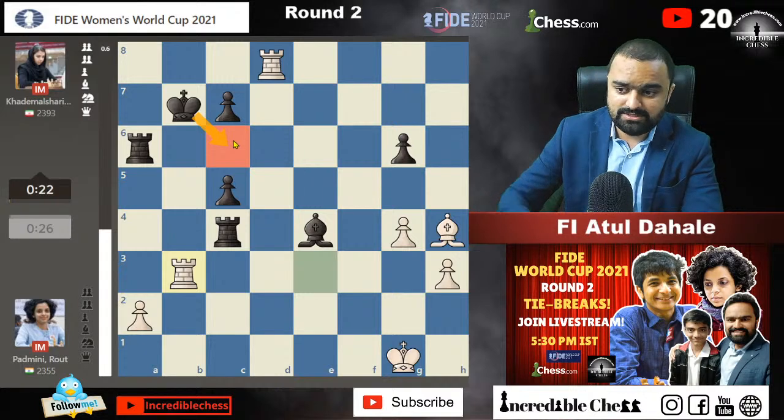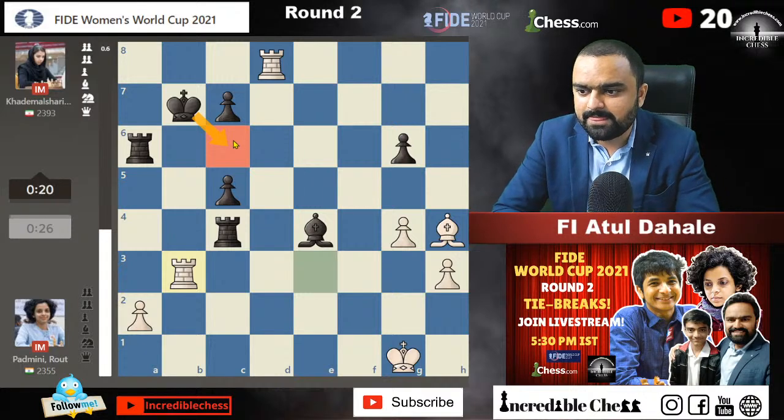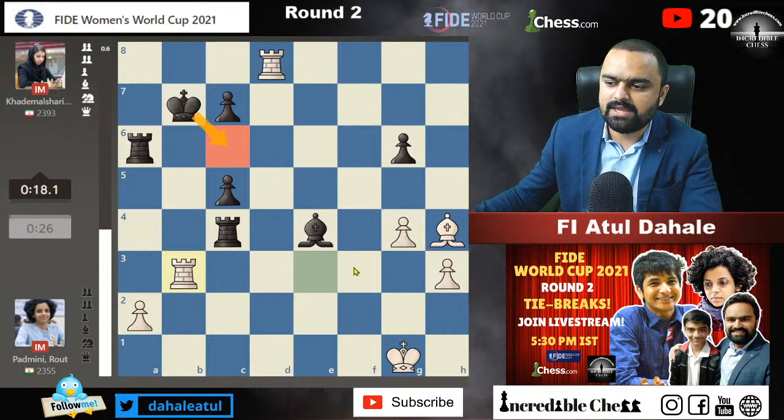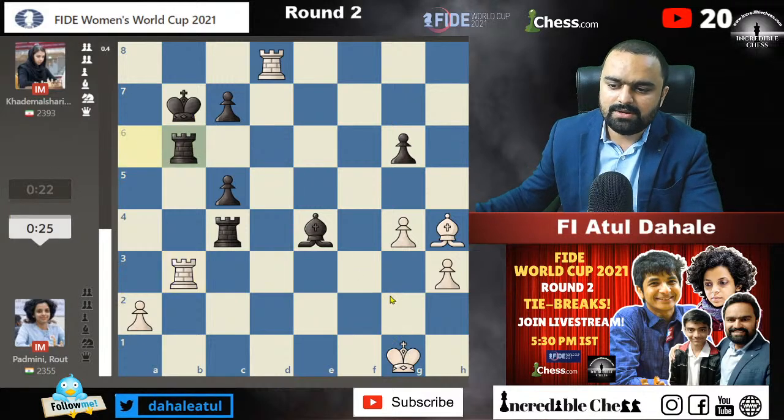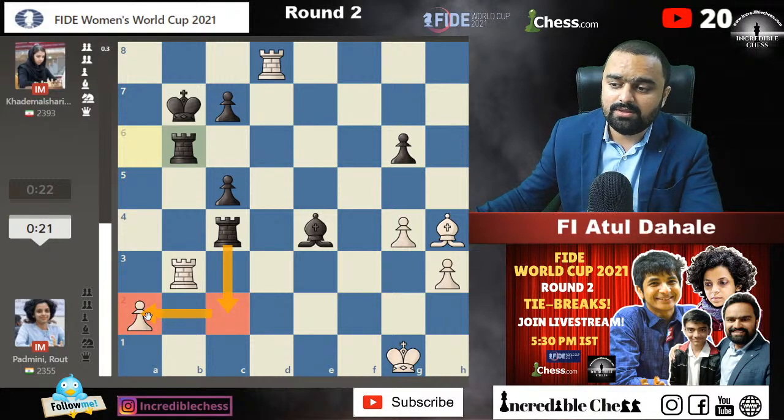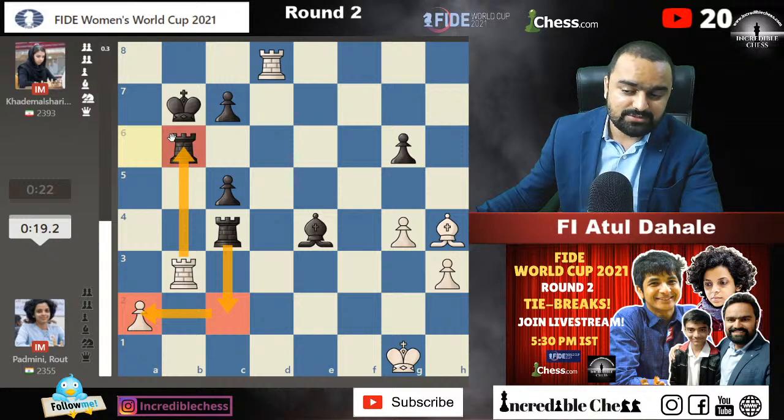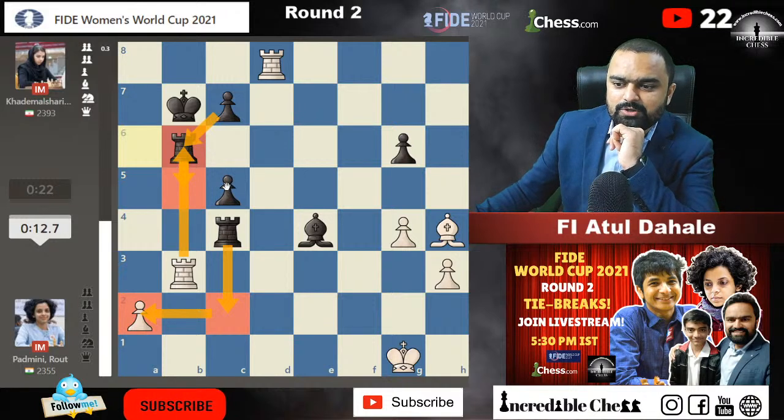I don't know why Padmini is just giving the checks. Maybe she needs to bring her own king in the game, like maybe king f2 is also something. But now king f2 will not be good, because this check will come and a2 pawn is a hanging pawn. Okay, you are not going to capture the pawn for sure, because if you capture the pawn, c b6 will be played, and then both the pawns will be rushing forward.